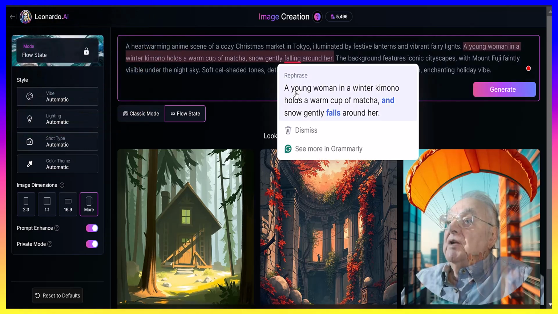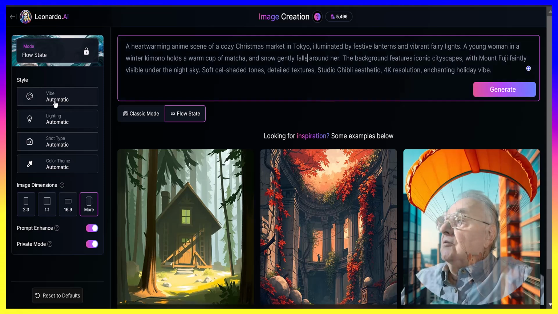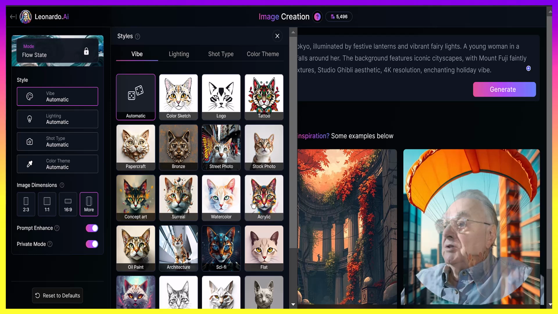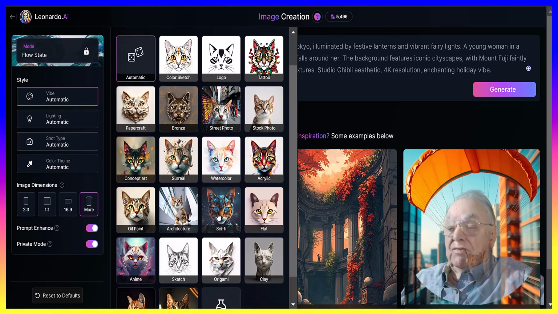See if I can fix that with Grammarly. And we have flow state over here, automatic. We can have a sketch being done. We have a street photo, watercolors, acrylics. All of these are available on flow state.